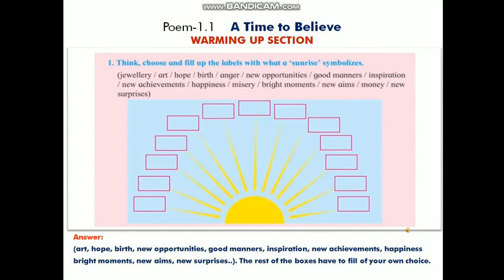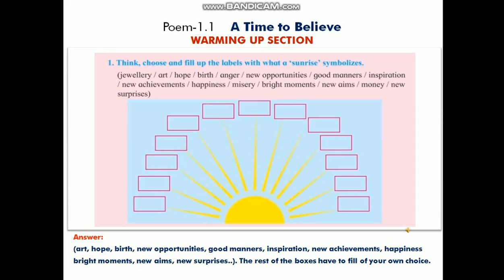The first question is, think, choose and fill up the labels with what sunrise symbolizes. Here, students, sunrise represents positivity. Some of the words are given in the brackets. You have to choose the suitable words relating to the concept of sunrise. 13 labels are there.